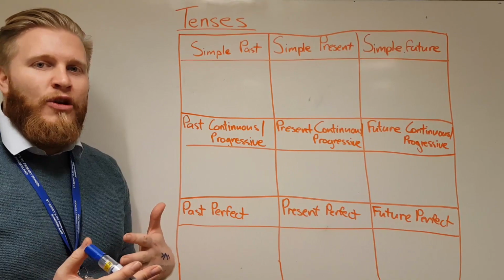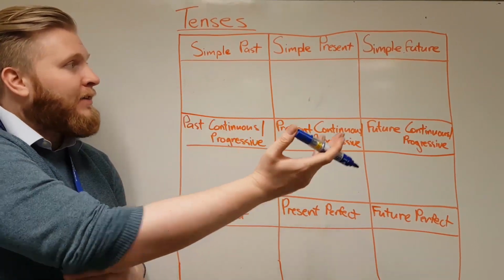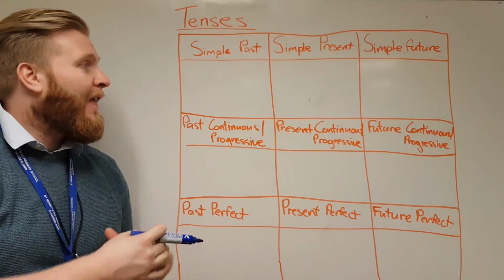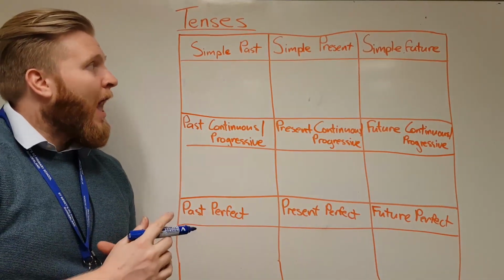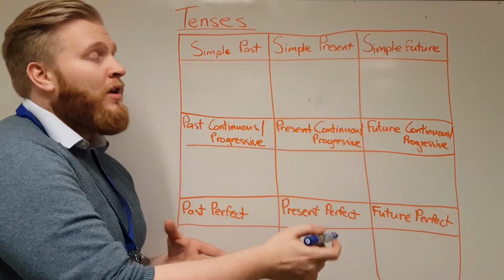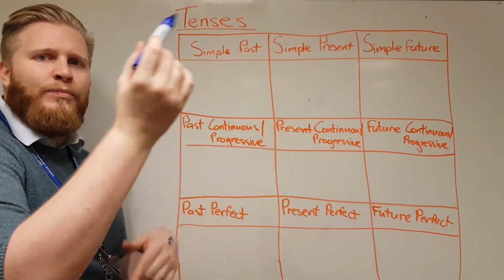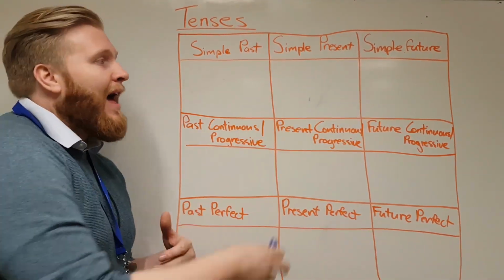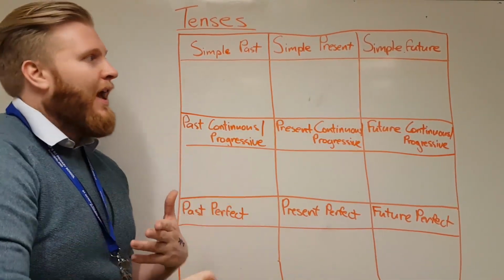Right, so let's get straight into it. The first three that we're going to look at are our simple tenses, and they're called that because they're the ones that we use most and the easiest ones to spot. So three main tenses are past, present and future. Our past tense is something that happened previously, our present tense is something that's happening now, and our future tense is something that is going to happen.